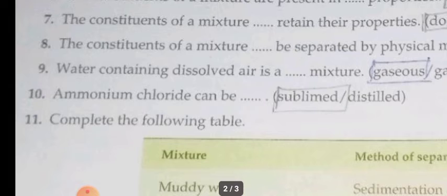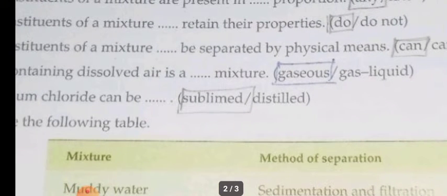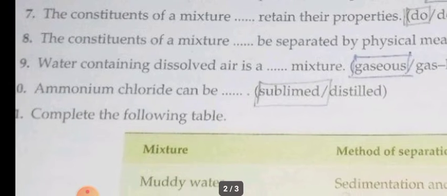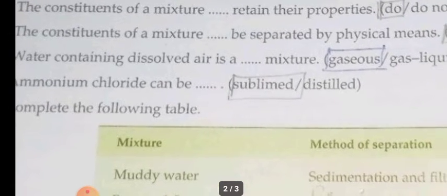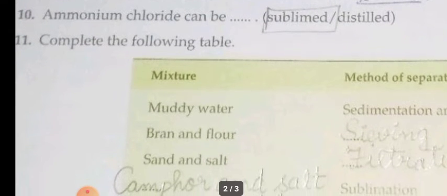Ninth question. Water containing dissolved air is a dash mixture. Gaseous or gas liquid mixture. So the answer is gaseous mixture. Water containing dissolved air, dissolved air is a gaseous mixture.